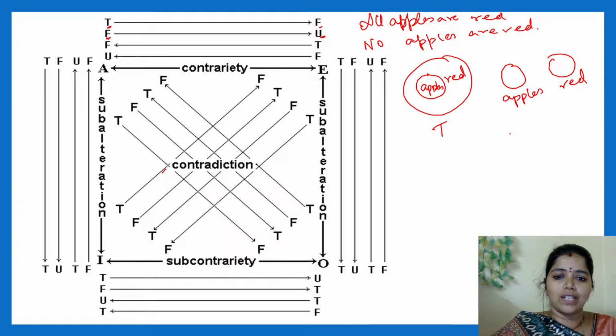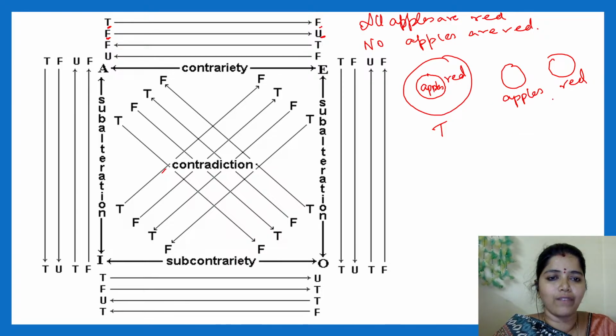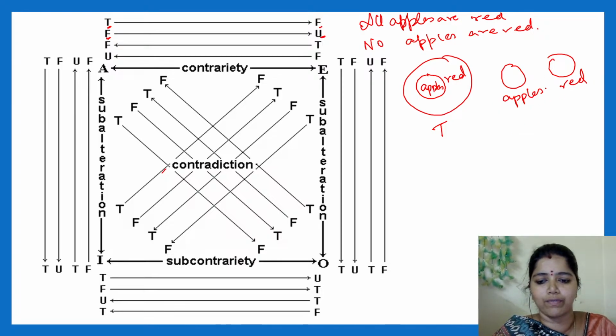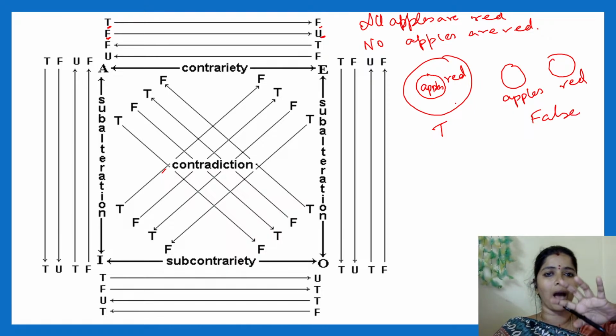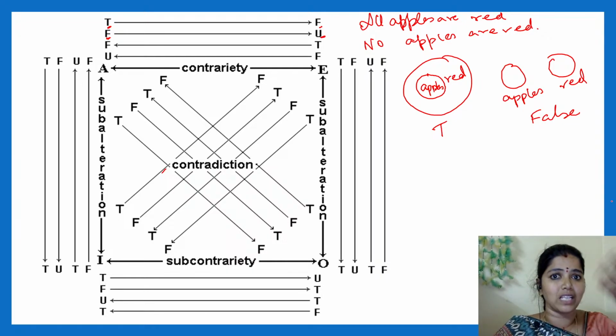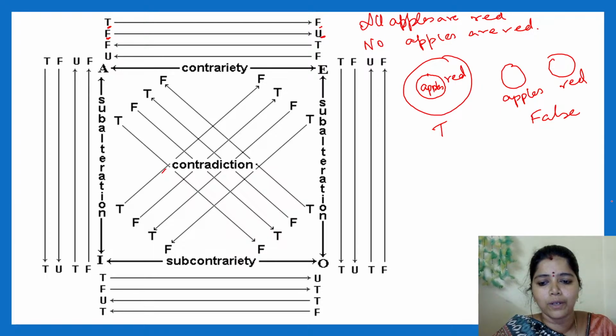I am waiting for your answers. Only if we understand this concept, we can go very easily. False. It cannot be true, right? This will be false. When I say all apples are red is true, and again I am telling the same thing, no apples are red. This is not true, right? This will be false. That is what is given. When this statement is true, this statement will be definitely false. Clear? Very good.